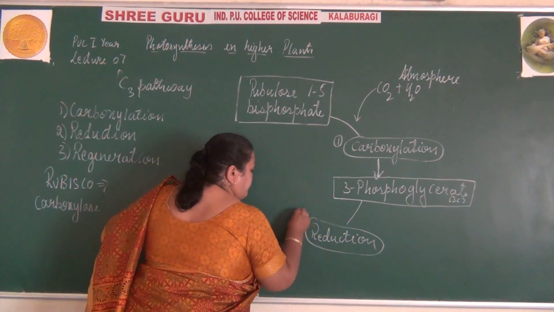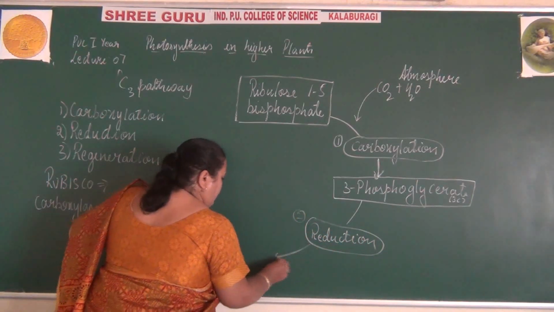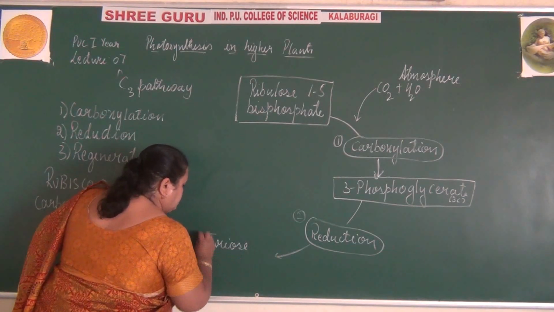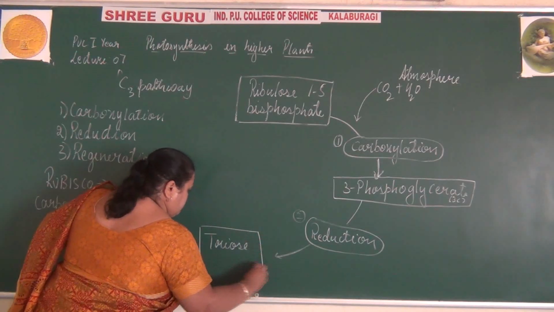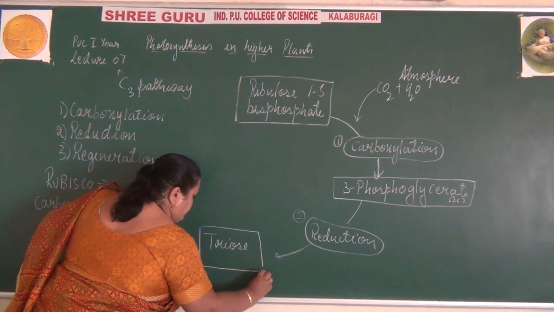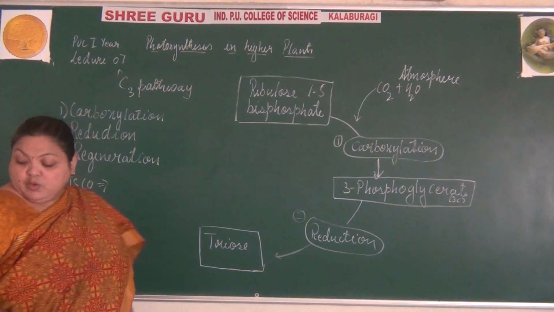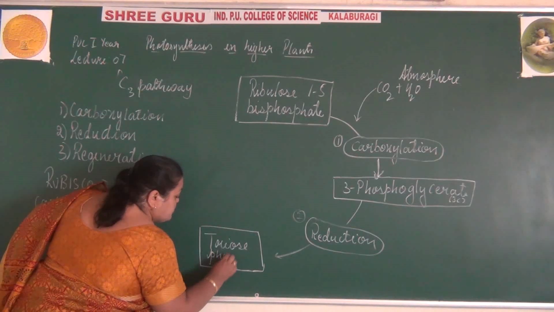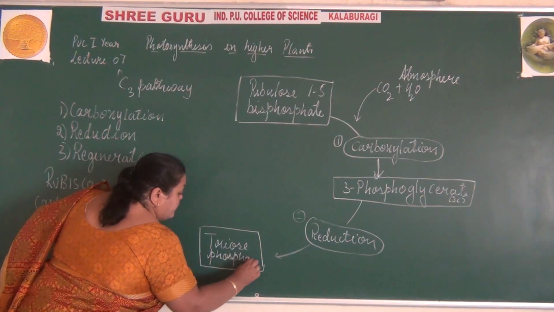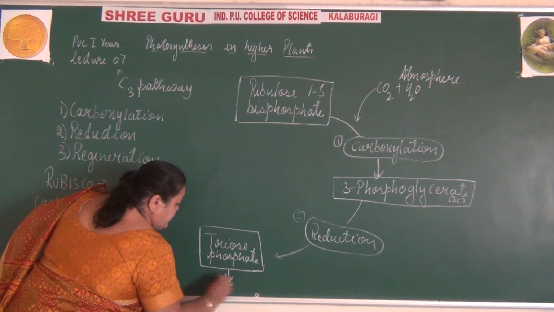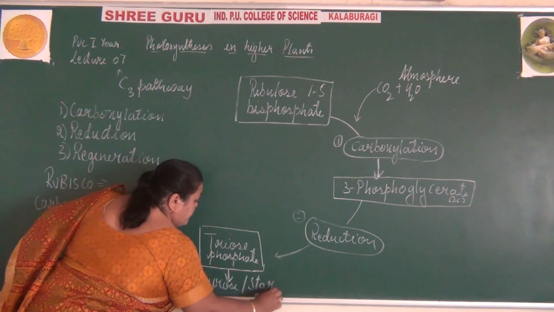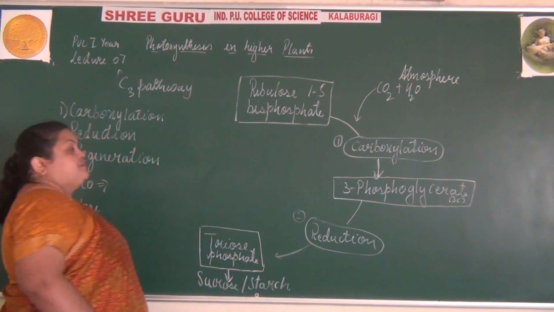A series of reduction processes to form triose sugar. It forms glucose when it is reduced to form triose phosphate, which is later on converted into sucrose or starch.